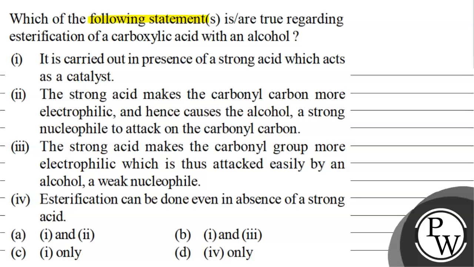So let's read this question. Which of the following statements are true regarding the esterification of carboxylic acid with an alcohol? First, it is carried out in the presence of strong acid, which acts as a catalyst. Second, the strong acid makes the carbonyl carbon more electrophilic and hence causes the alcohol, a strong nucleophile, to attack on the carbonyl carbon. And third, the strong acid makes the carbonyl group more electrophilic, which is thus attacked easily by an alcohol, a weak nucleophile. Fourth, esterification can be done in the absence of a strong acid. And these are the options which are provided to us to choose from.